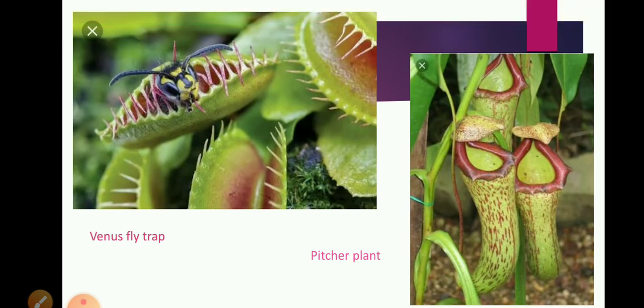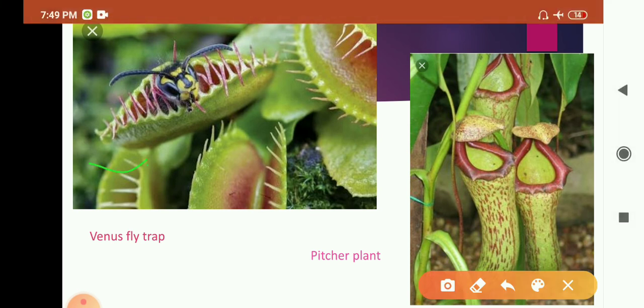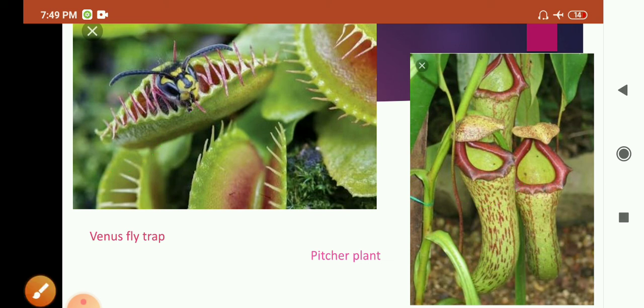Students, do you know there are some plants which are heterotrophic, which depend on other organisms. This is the Venus flytrap plant and this one is the pitcher plant. These are heterotrophic plants because they eat insects and show the heterotrophic mode of nutrition.